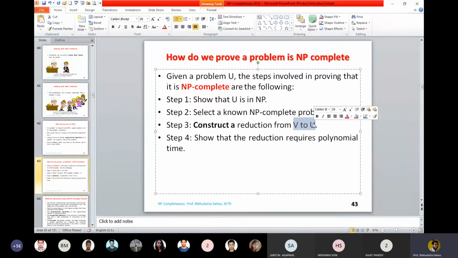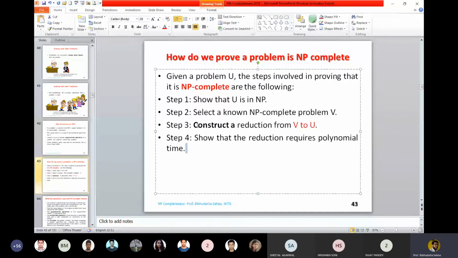Again, I repeat, you do not have a polynomial time algorithm for your problem. Fine. You try to prove the problem to be NP complete. So you are taking the help of an existing NP complete problem, and with the help of that existing NP complete problem, you are writing an algorithm which is bounded by polynomial time, so that the reduction from V to U takes place. Some books use it vice versa, U to V also. Then this reduction requires polynomial time.